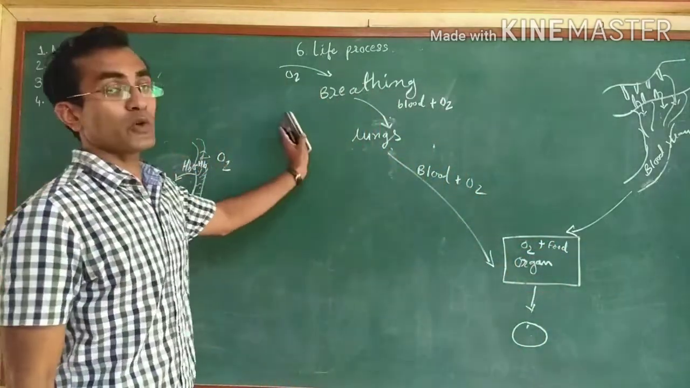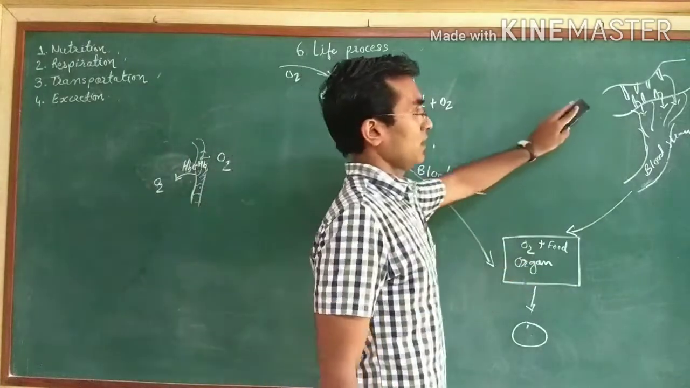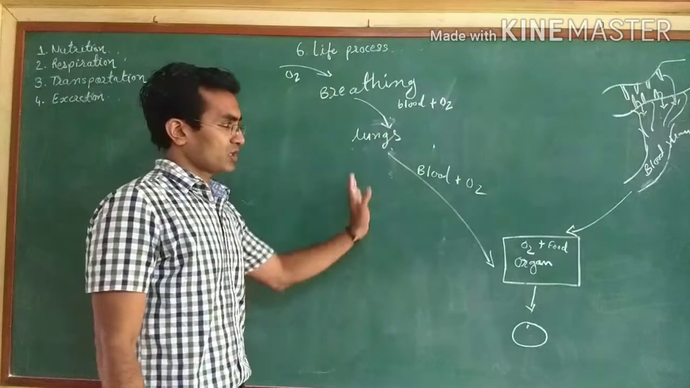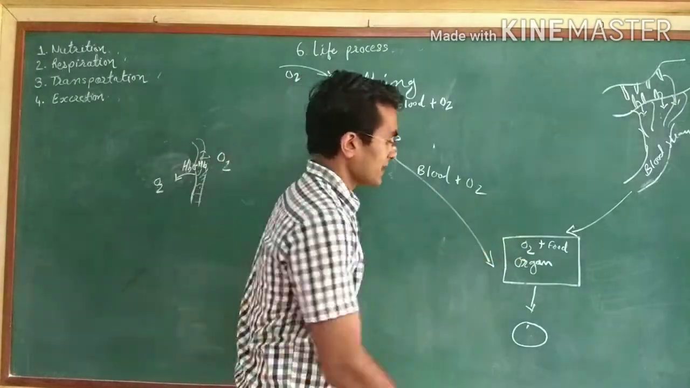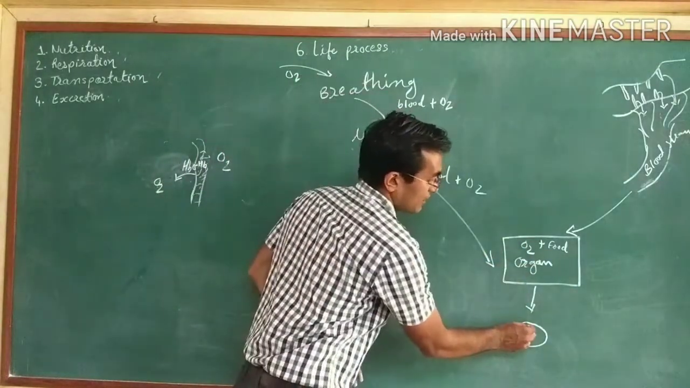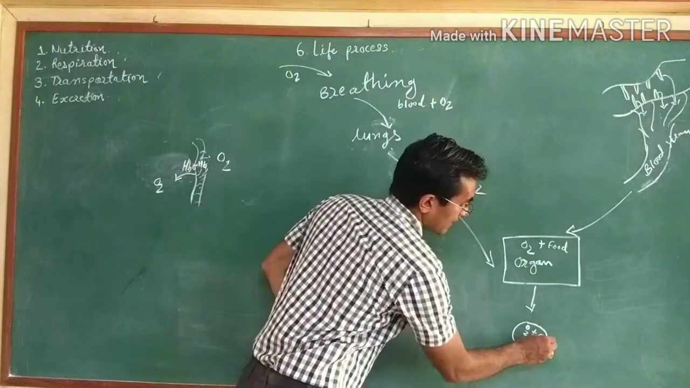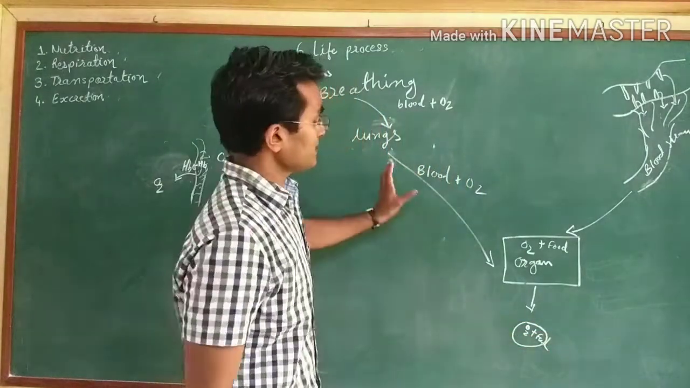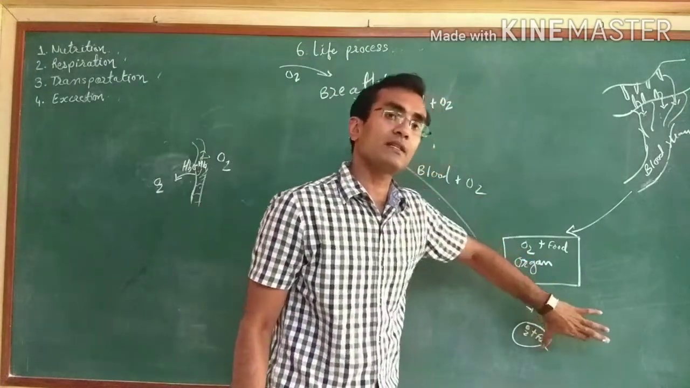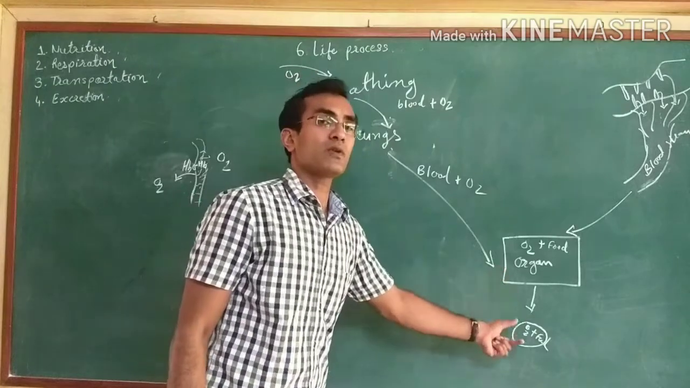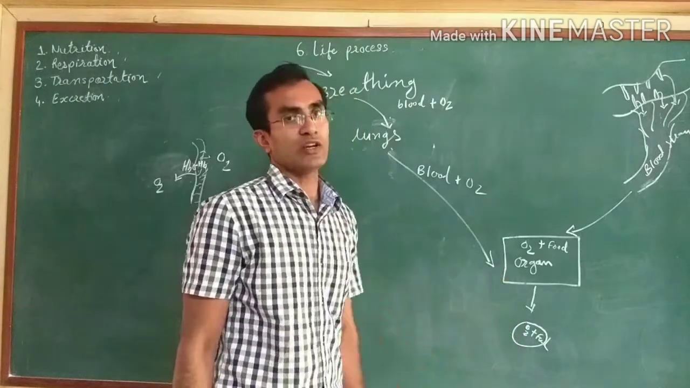Hope you understand this process: from where the food particle comes, by which way, and from where the oxygen molecule comes and enters into the cell. So basically the cell will have the oxygen molecule and the food particle. Now this process of respiration takes place inside the cell. That is why this process is known as cellular respiration.